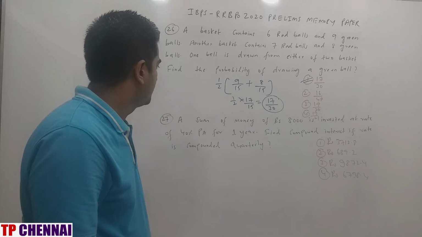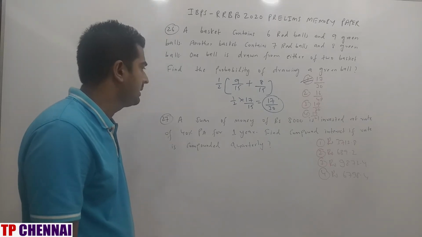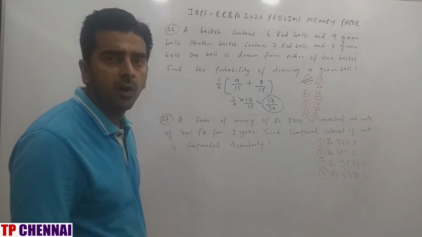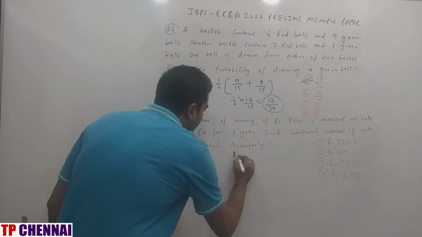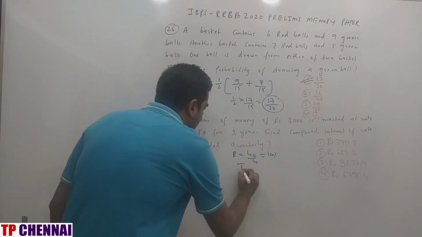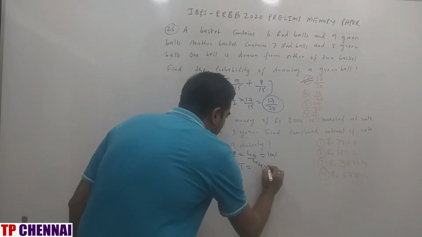Next one. A sum of money of rupees 8,000 is invested at the rate of 40% per annum for 1 year. Find compound interest if the rate is compounded quarterly. What is the meaning of quarterly? R will be R by 4. So 40 by 4, which is 10%. And time will be 4 periods. So time will be how much? 4.